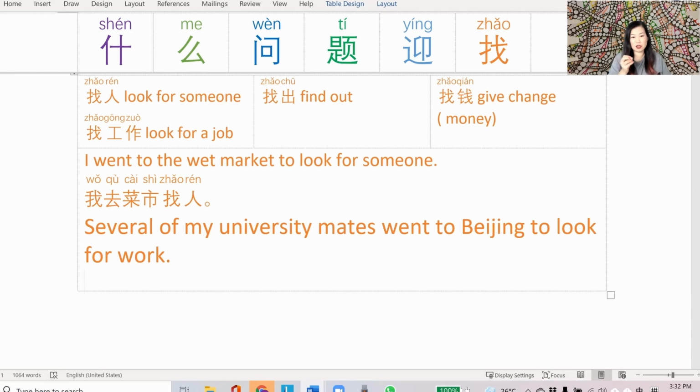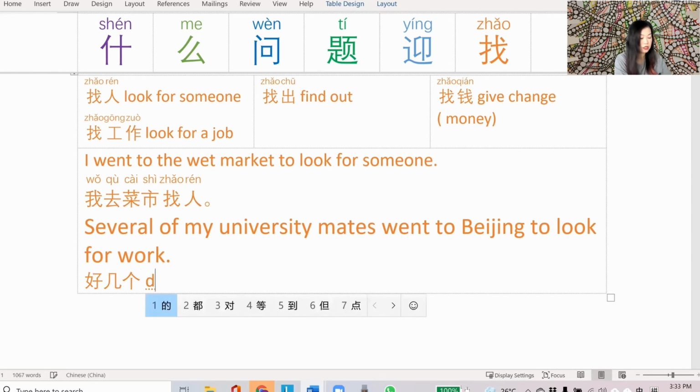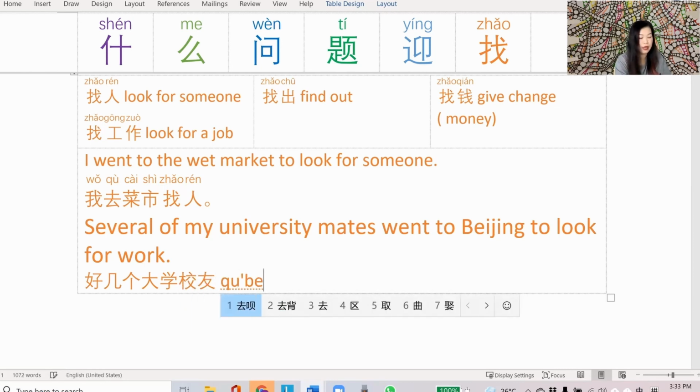This sentence is a bit long because I'm trying to combine a few different words to practice them. The first one is several, which we covered back in episode 25. Several has to do with numbers, so I think it's 好几个. 好几个什么? University is 大学. Schoolmates is 校友. Went to Beijing, so that's easy, 去北京.